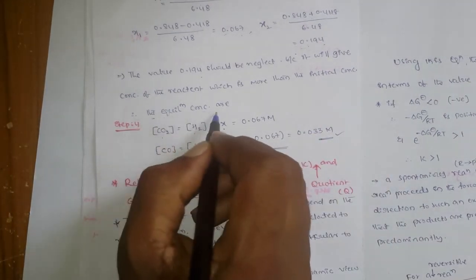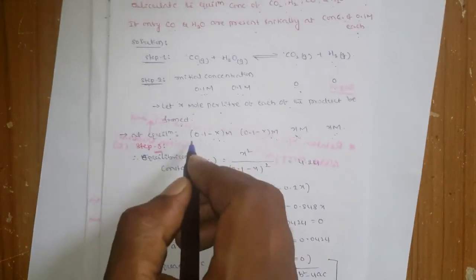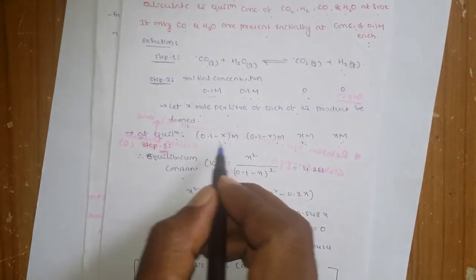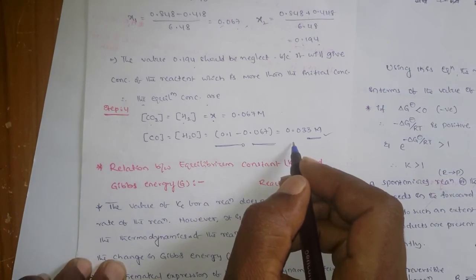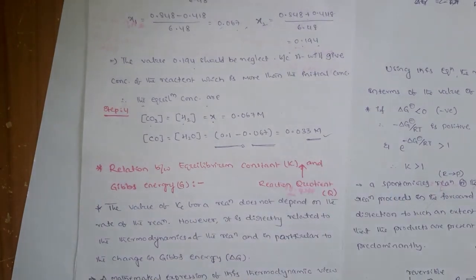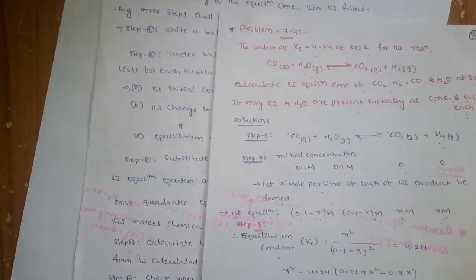Yes, right, here it is x and x, and the equilibrium concentrations of CO and H2O are 0.1 minus x, so for CO and H2O it is 0.033 molar. Okay, so like this you can calculate the equilibrium concentrations.